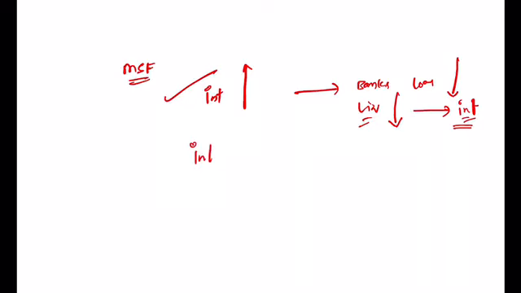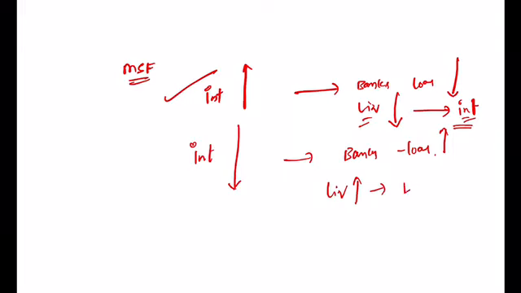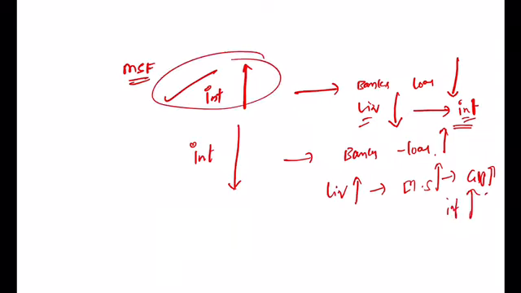The reverse is also true. If I reduce this interest rate, banks can avail more loans. If more loans are available, liquidity increases, which means the money supply also increases. Because of that, GDP may also increase. It may also increase inflation. So this is how, by increasing or decreasing the interest rates of MSF, the RBI can effectively control money supply and inflation as well. So this is called marginal standing facility rate.